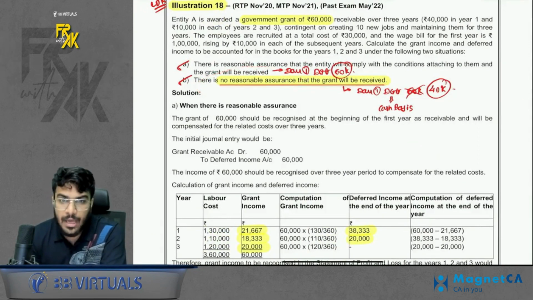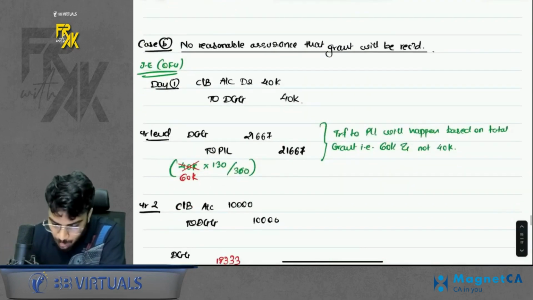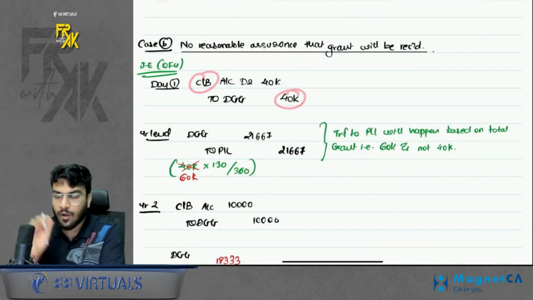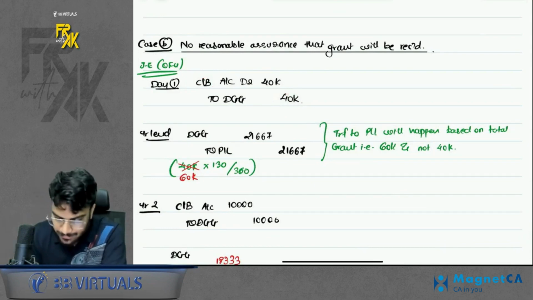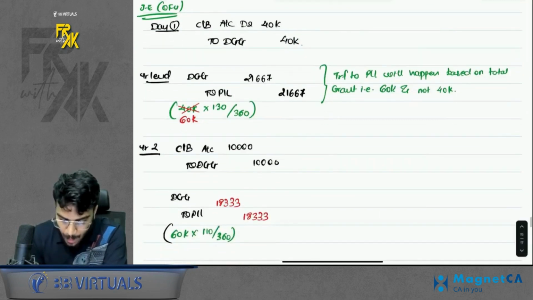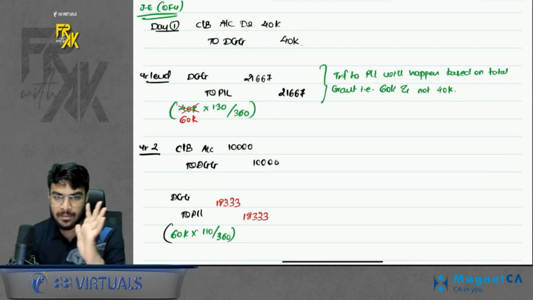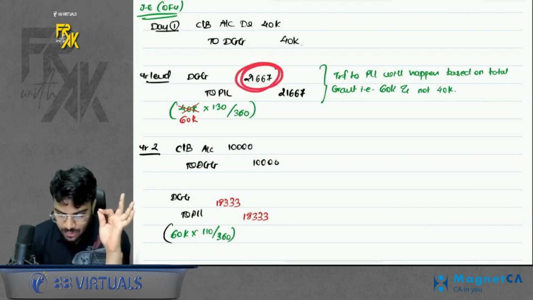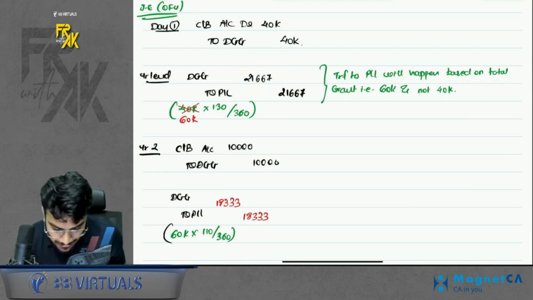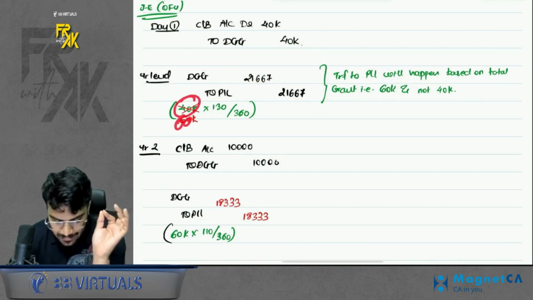If there is no reasonable assurance, what to do? Just remember two things. First, if there is no reasonable assurance that you will receive the grant, you will book the DGG as per cash basis. Whatever cash you receive in the respective year, only that amount will be booked in DGG. Second thing, when you compute how much to transfer to PNL, that won't change in case A or case B. That means when you compute how much DGG to transfer to PNL, don't take the ratio of 40,000 into 130 by 360. Here you will still take 60,000.